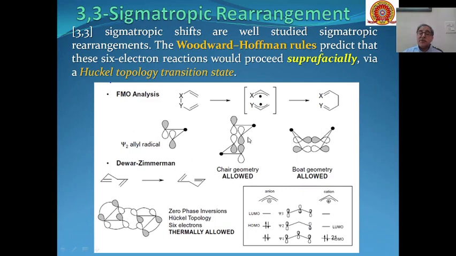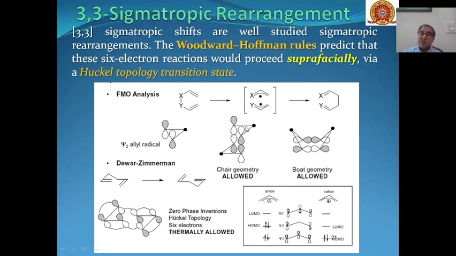And because of the six-membered transition state, where six electrons are involved, the chair geometry is also an allowed geometry because the overlap is suprafacial in nature, and we can see over here the orbitals with the same phase are overlapping with each other. That means this geometry is an allowed geometry. Similarly, if the configuration is a boat configuration, then also this overlap is a suprafacial overlap, and hence boat geometry is also an allowed geometry.